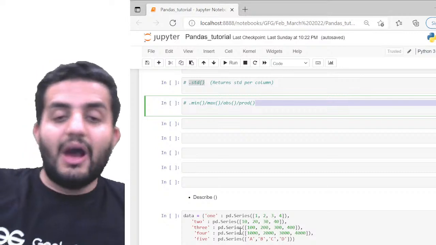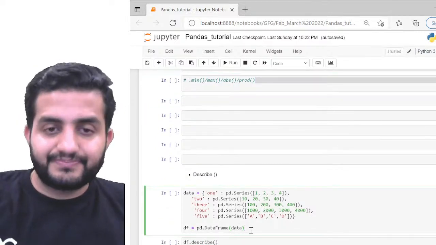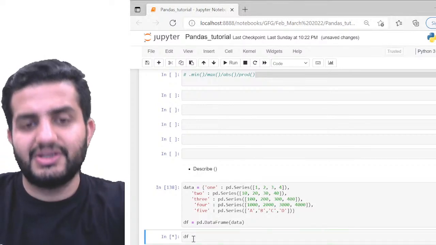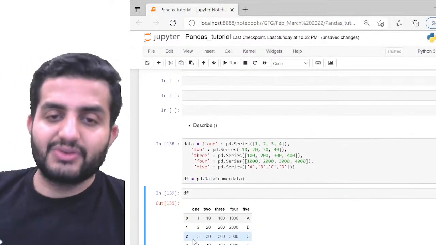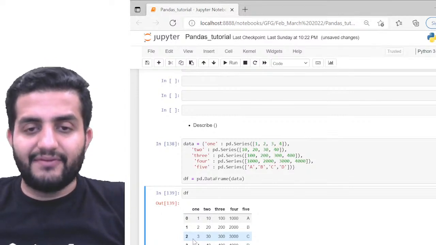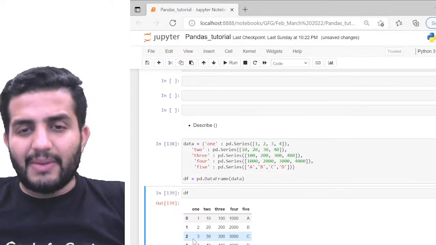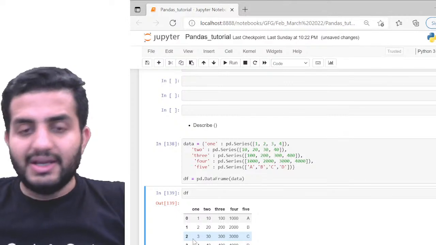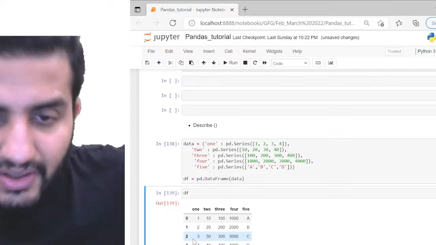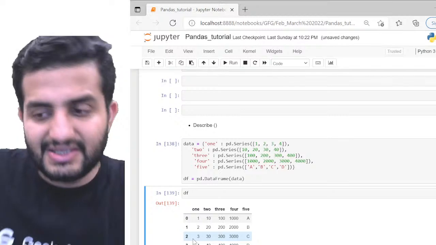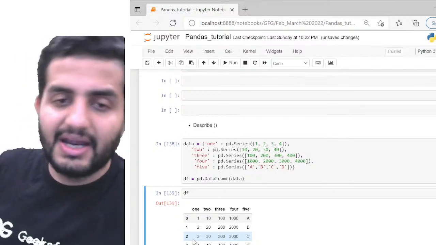Okay, so now look at this data frame. I've created a new data frame, so I'll just print this for you first. This is how my new data frame looks. I have 4 columns: ONE, TWO, THREE, and FOUR, and then I have the 5th column, FIVE. So these are my 5 columns. Columns 1, 2, 3, 4 have 4 individual rows, and these all are numbers. But in my last column, FIVE, I have 4 different elements which are strings. So A, B, C, and D are my 4 sub-elements there, right?